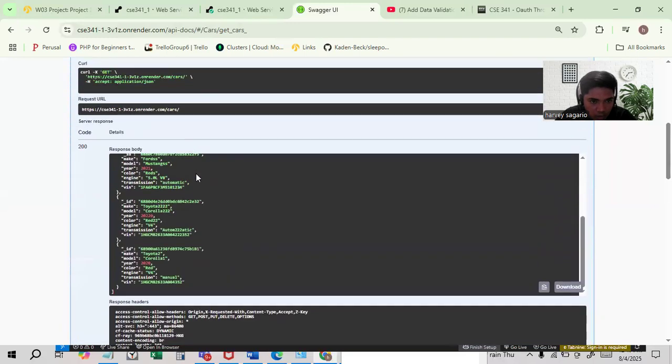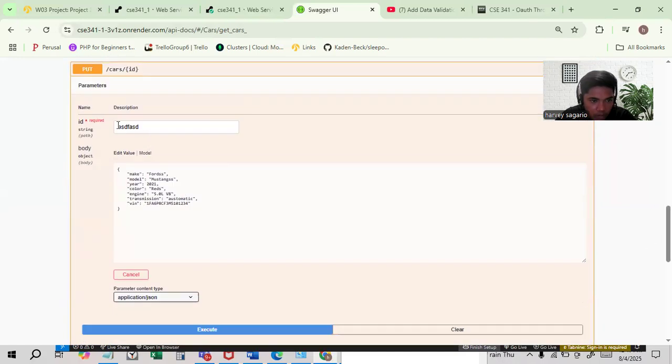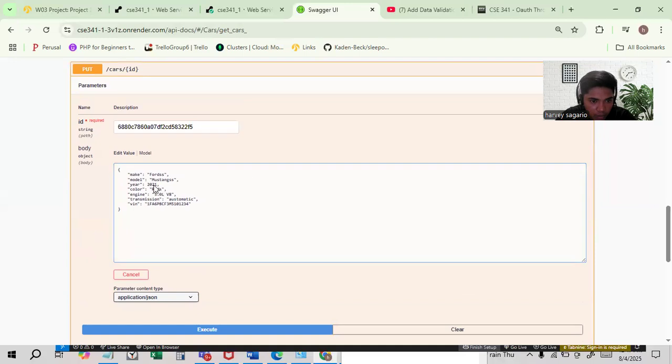As I'm saying, it should have some valid ID, right? If we make any changes on that one, 2021, automatic Mustang 210 4556.